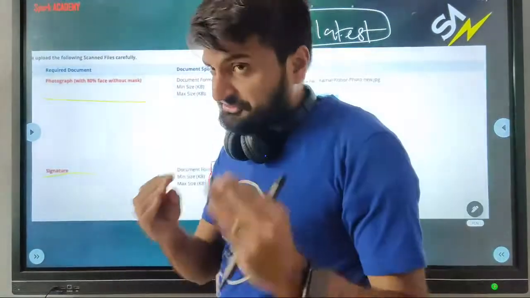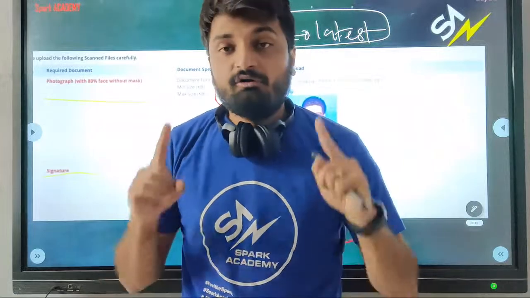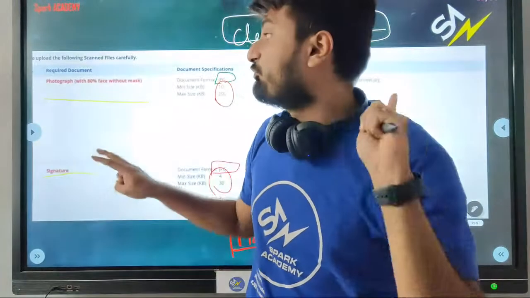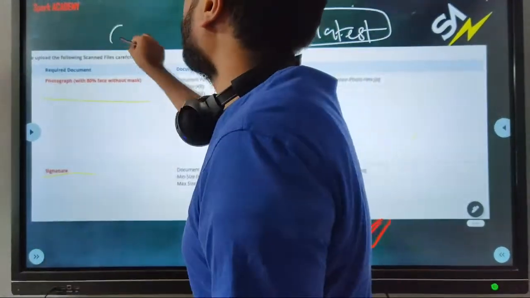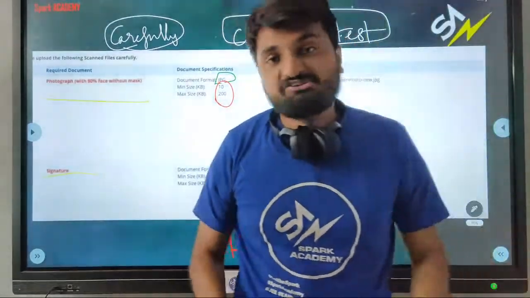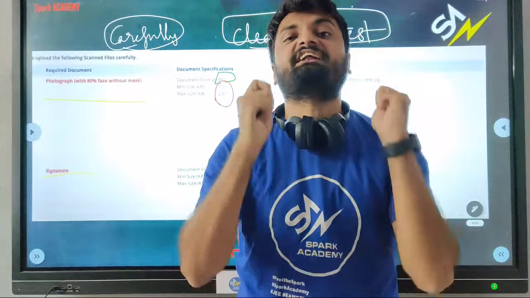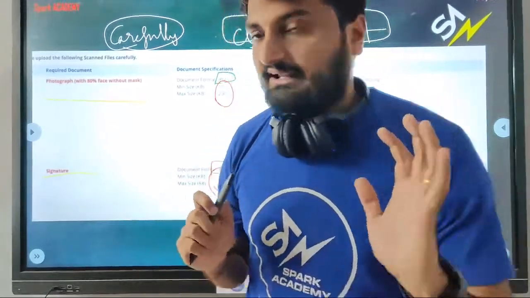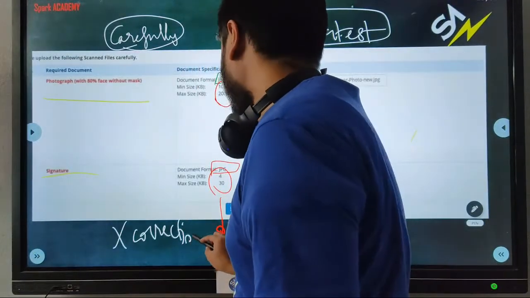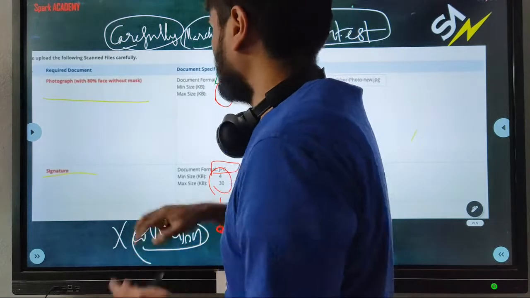Guys, till last year there was an important thing. You were given a window for correcting the application form. From this year onwards, there is no window to correct the application. So you have to fill the complete form carefully because there is no correction window. If you give any wrong information, then you can't change it again. So please, step by step, do it extremely carefully. Is that clear? I hope it is clear because there is no correction window this year. They are trying to save time, and I think March 31st is the last date of application. March 31st is the last date of application for this.